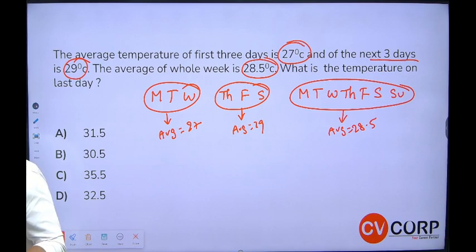See, we have 3 days temperature. The next 3 days temperature we also know: Monday, Tuesday, Wednesday, Thursday, Friday, Saturday. And the whole week temperature we have. Yes, I'm getting answers in the chat box, but I want to know how you got that answer. How did you solve it? Just in one line. So this is how we can solve.